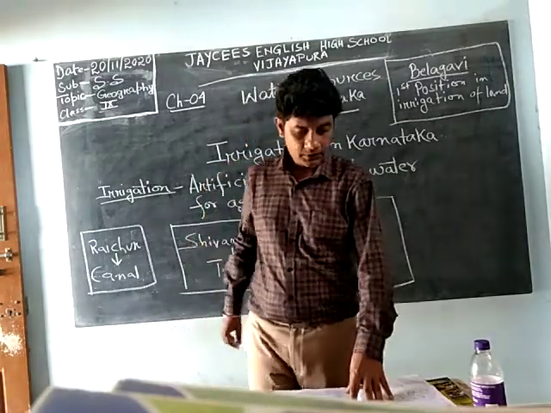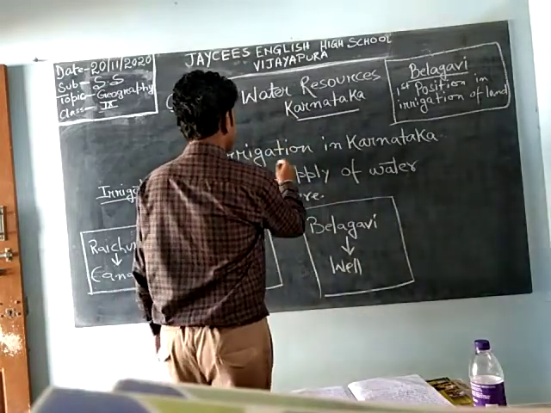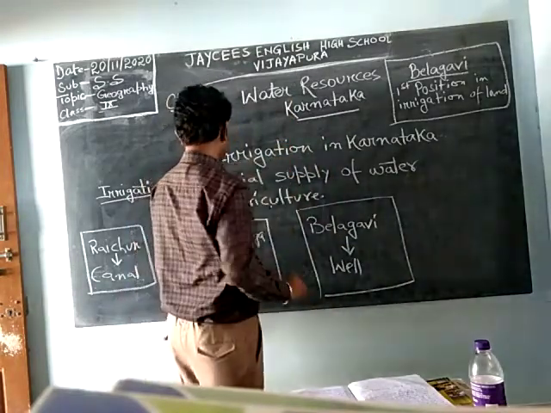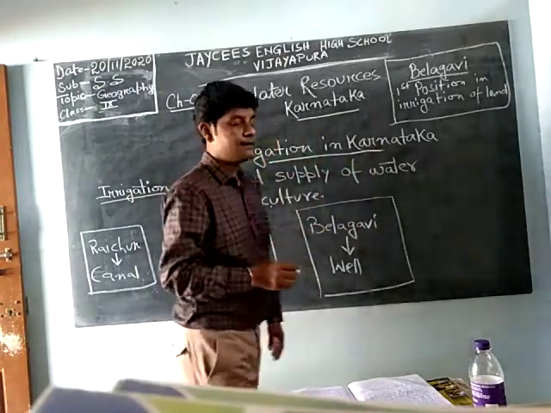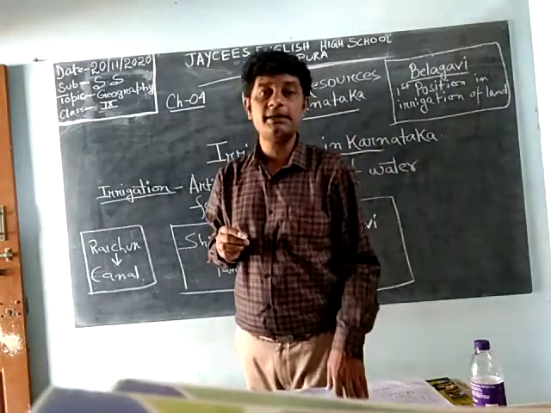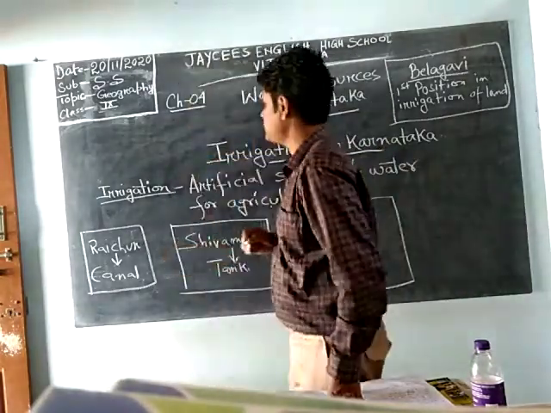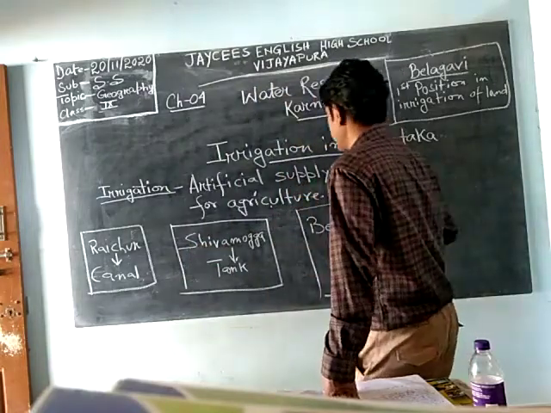So today what we will do is the irrigation in Karnataka. We will do the irrigation part, irrigation in Karnataka. What is this irrigation? Irrigation is nothing but the artificial supply of water for agriculture.